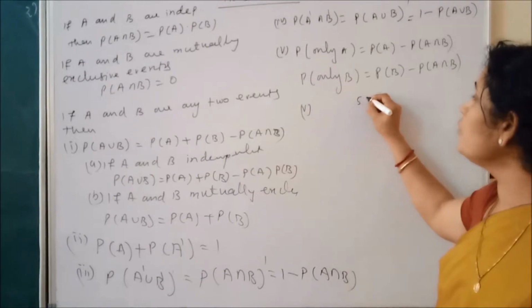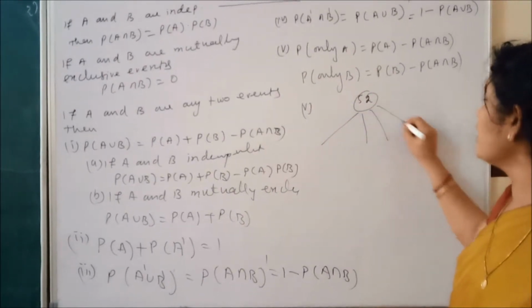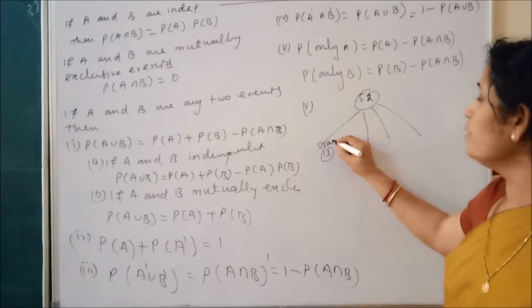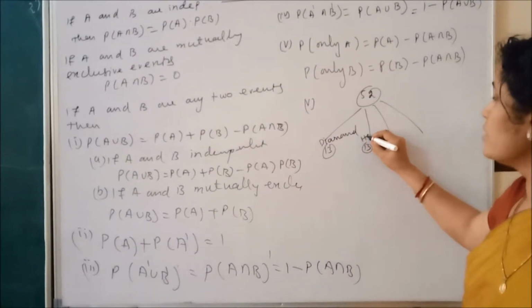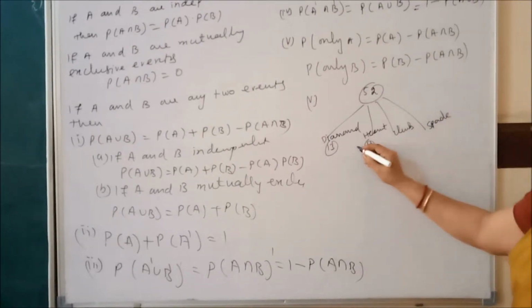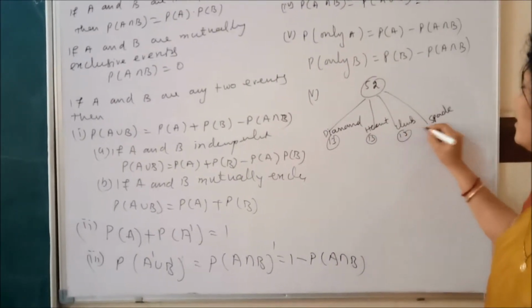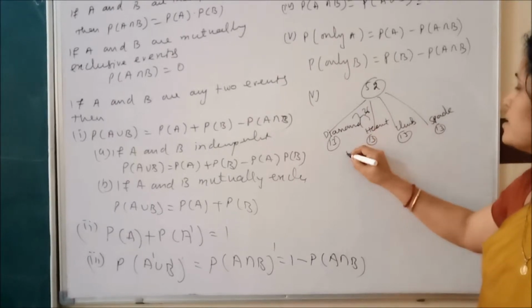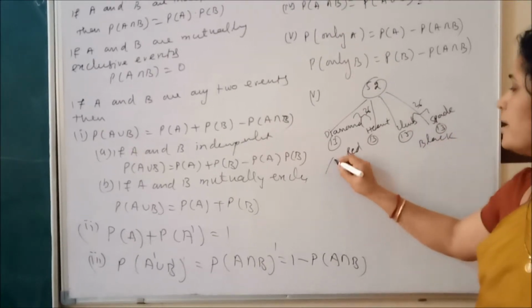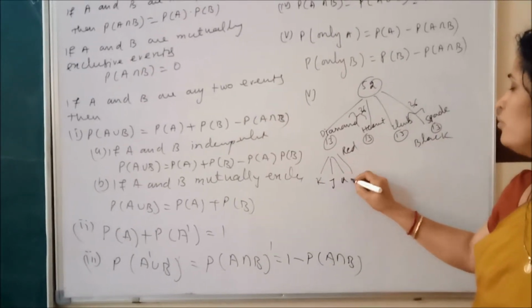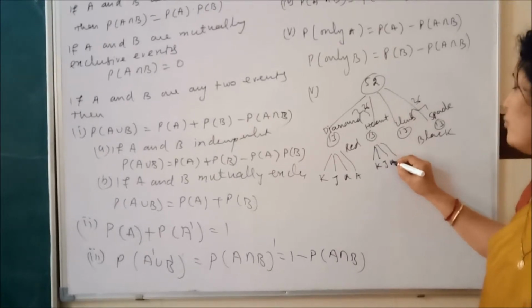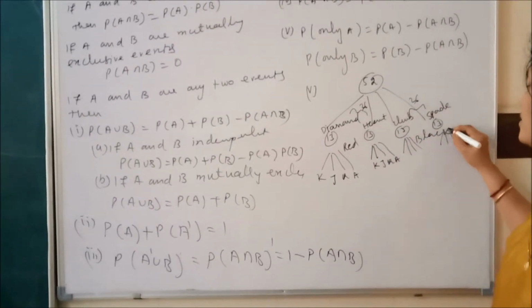Now next, you know about playing cards. What are playing cards? 52 cards are there. We have 4 suits, each containing 13: diamond, heart, club and spade. Two suits are red, 26 cards, and two are black, 26 cards. Each suit has 1 king, 1 jack, 1 queen, 1 ace, but ace is not a face card.